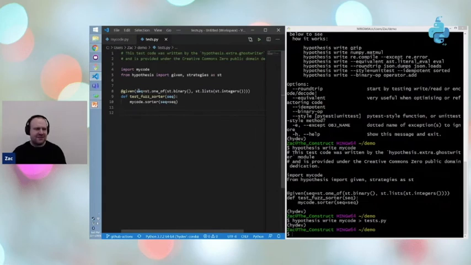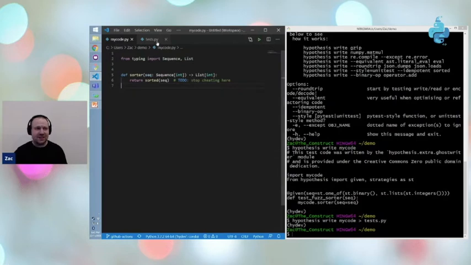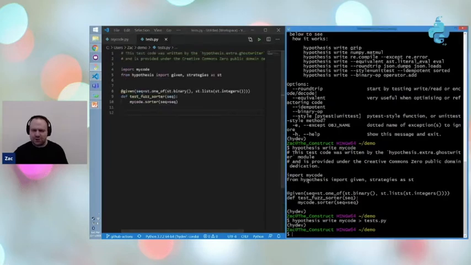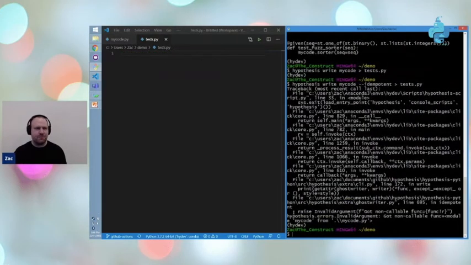And so what we said here is, given an input sequence, which is either a byte string that's binary or a list of integers, just call the code. And this is kind of the minimal test, right? We're not checking what the code does. We're just checking that if we call it with inputs, according to the type annotation that's allowed here, then the code doesn't crash. But we could also check some more properties. We could, for example, say that it's idempotent. And that means that calling the test function twice, the second call shouldn't change the input.